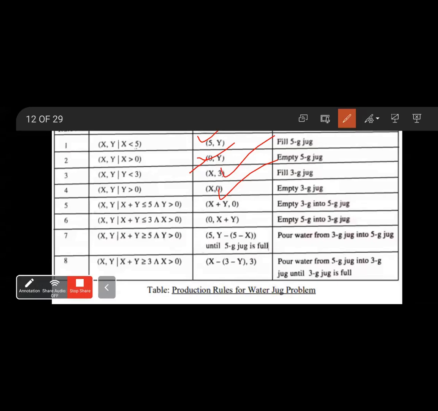Rule 5: (x + y, 0). That means pour all water from the 3 gallon jug into the 5 gallon jug. Rule number 6: (0, x + y). That means pour all water from the 5 gallon jug into the 3 gallon jug. Next, rule number 7.